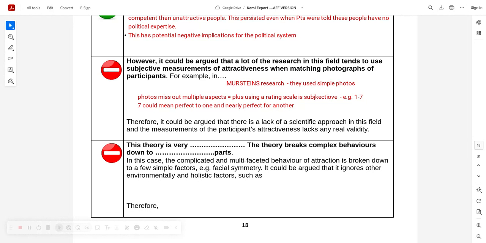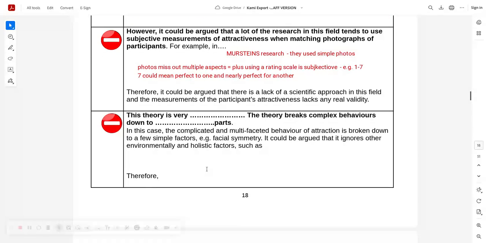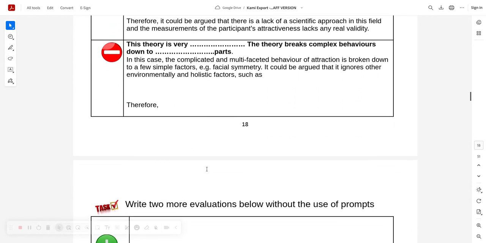romantic relationships. And this one is very reductionist. It breaks down complex behaviours to their novel parts. I'm not going to go too much on that, okay?